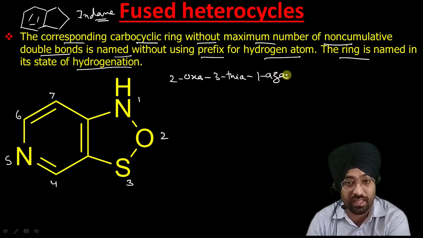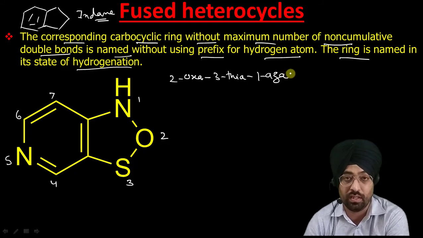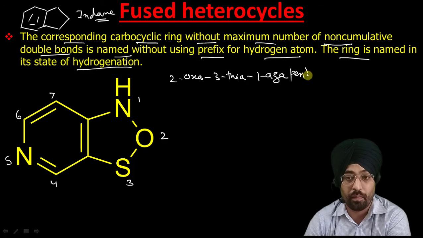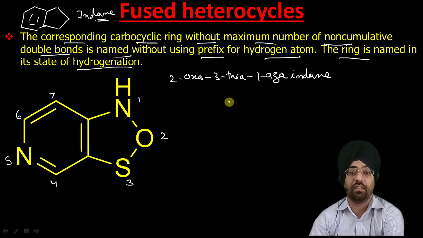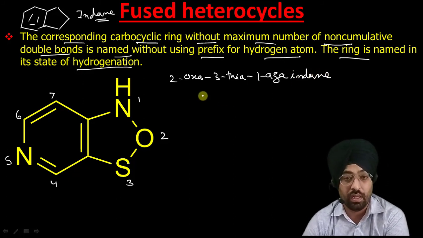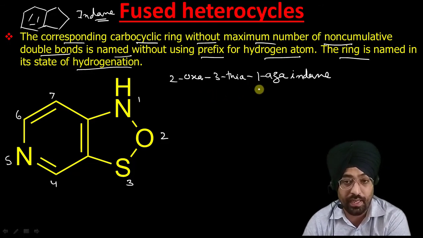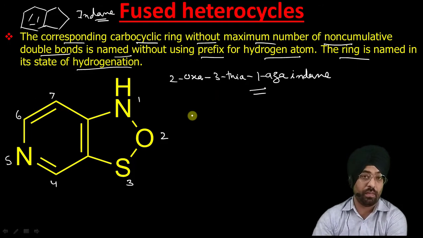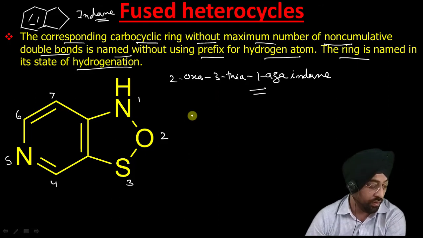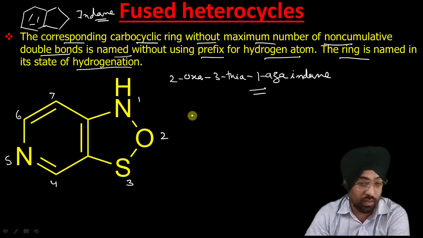So you have to write all these heteroatoms separately. And next, indane. So that is the name of this compound, 2-oxa-3-thia-1-azaindane. That is a replacement nomenclature for this compound.